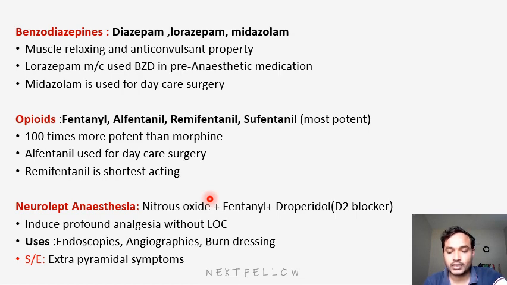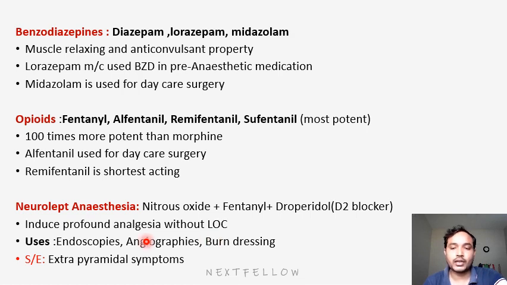Like in local anesthesia, the patient doesn't have loss of consciousness. Similarly in neurolept analgesia, the patient doesn't lose consciousness, but it will produce profound analgesia. The patient will have severe analgesia, meaning more pain relief without loss of consciousness. That's why it will induce profound analgesia without LOC. There will be no loss of consciousness, but analgesia will be very high.